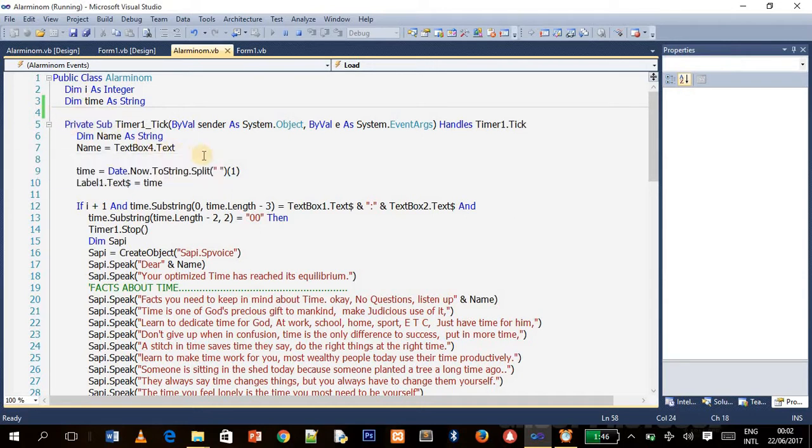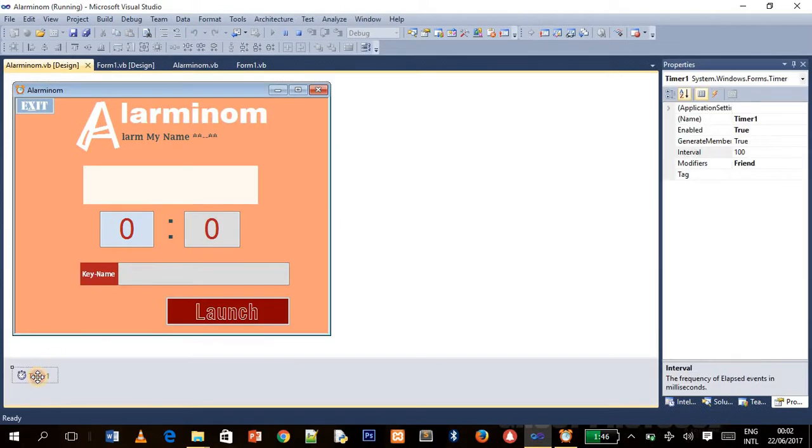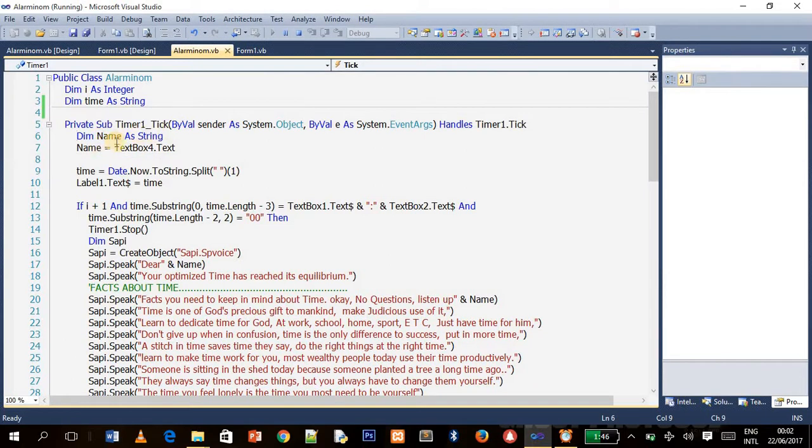Alright, so we declare these variables we will be using later, and if you come down here, the next thing is the timer. So I told you we'll be using that. If you click on this timer, it brings you here. This is the timer, and this is where we'll set most of the things, how it will work and everything.